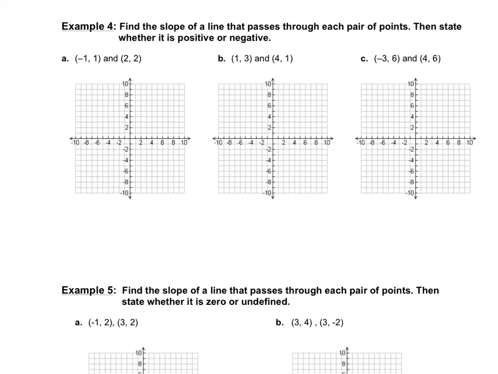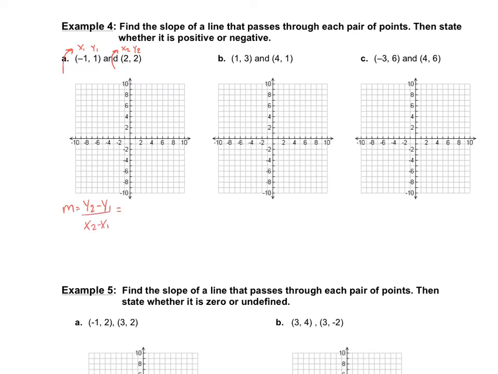Okay, find the slope of the line that passes through these points. So we're going to label these points x1, y1, and x2, y2. This is the first x that I see, and the first y I see. This is the second x I see, and the second y I see. And then from there, we're just going to follow the slope formula. Not x on top. Don't do that, what I was just about to do.